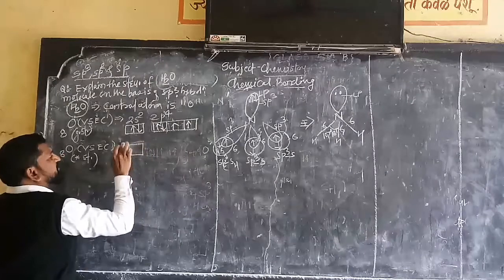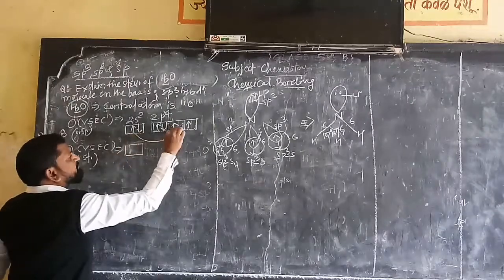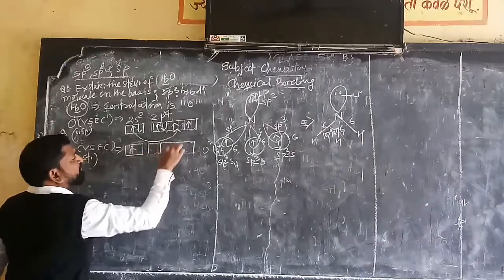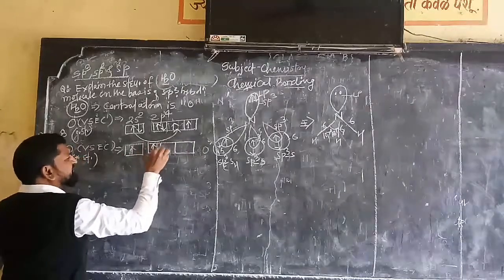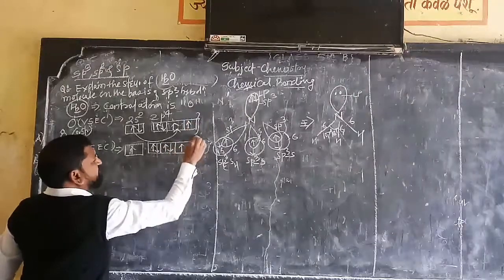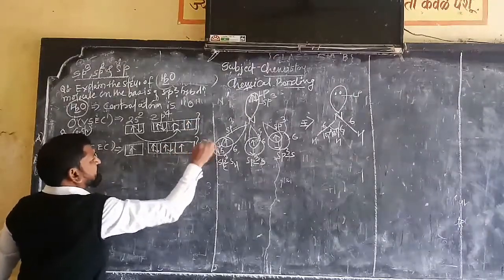Now in the excited state, what will happen? One of the electrons will jump from here to here, and here we will get how many lone pairs of electrons? You can understand easily, yes or no? These are the 4 atomic orbitals.